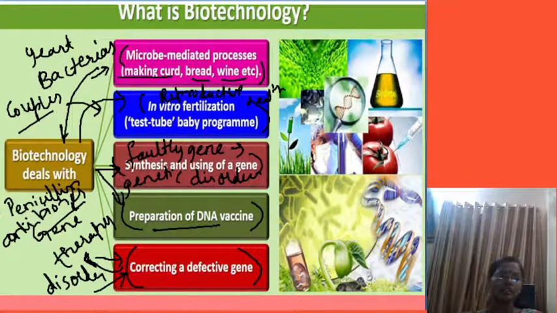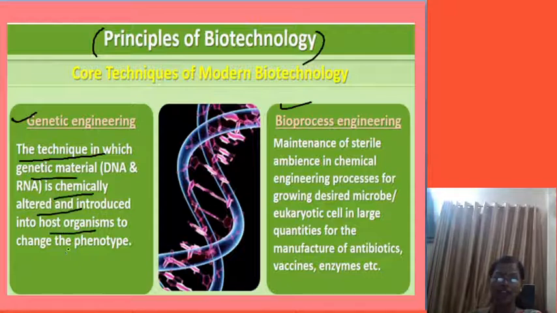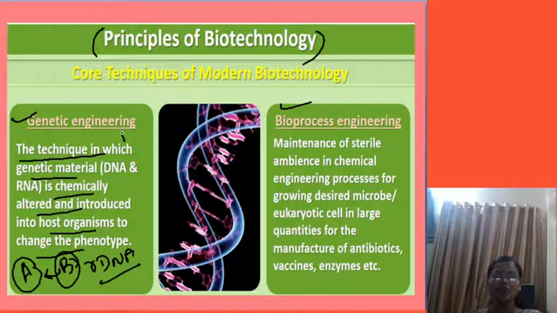Next, we are going to see the core techniques of modern biotechnology, that is the principles of biotechnology. Two principles are there. One is called genetic engineering, the other is called bioprocess engineering. In genetic engineering, the genetic material is chemically altered and introduced into a host organism to change the phenotype. For example, A is one organism and B is another organism. B organism's DNA is inserted into A to produce recombinant DNA. This is called genetic engineering. We will talk about the details in further slides.